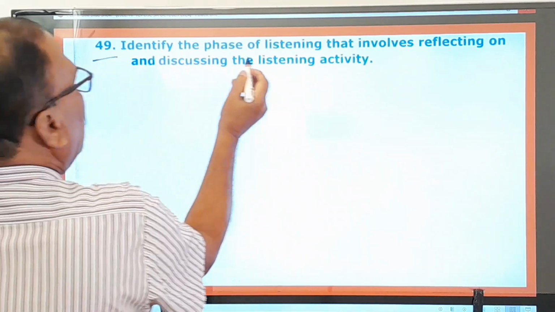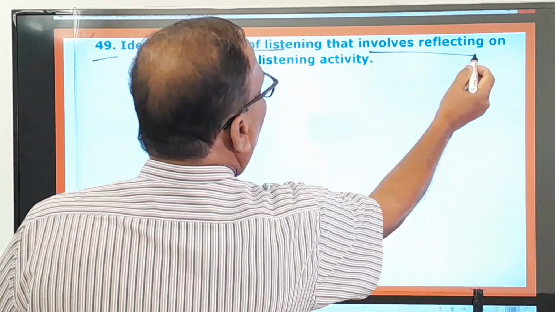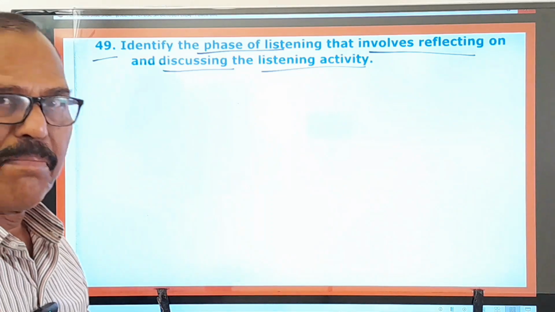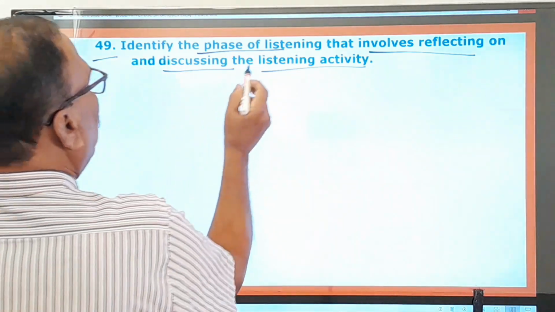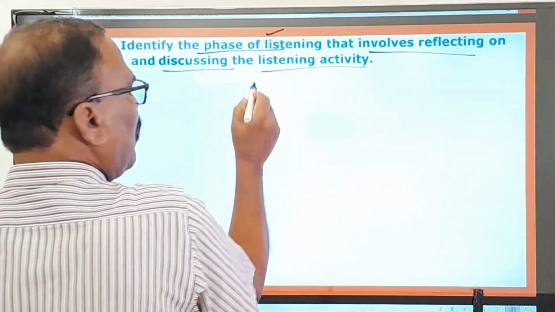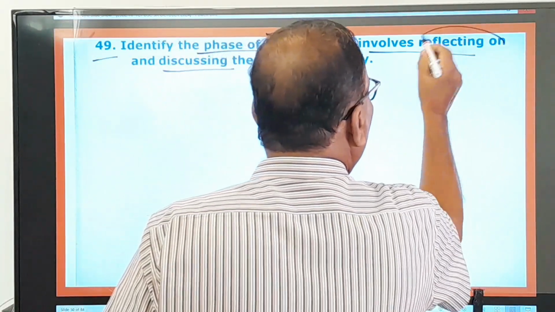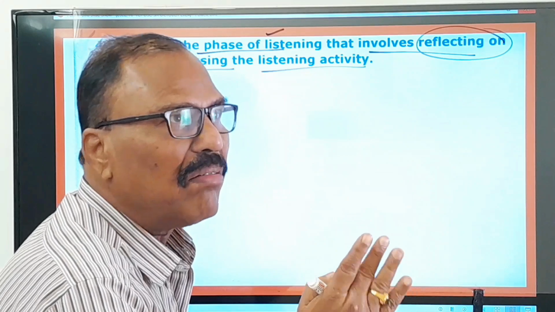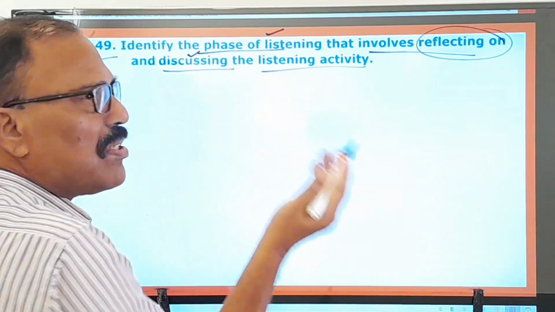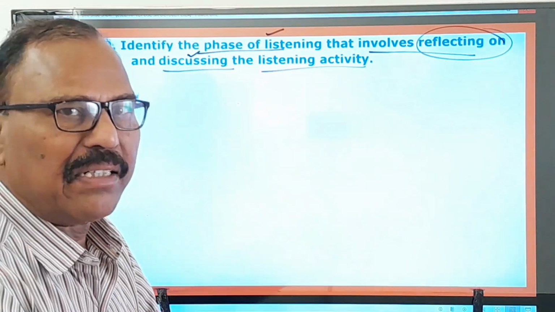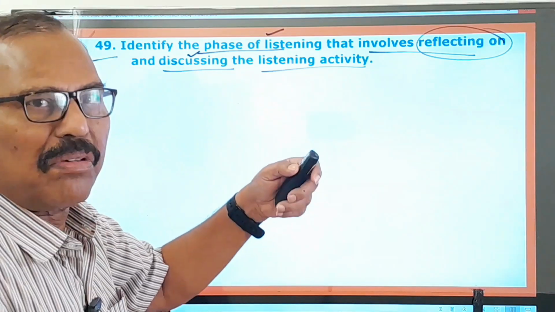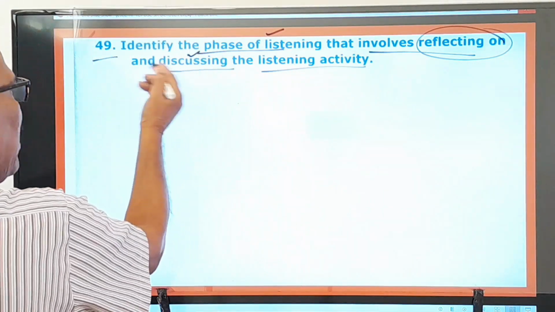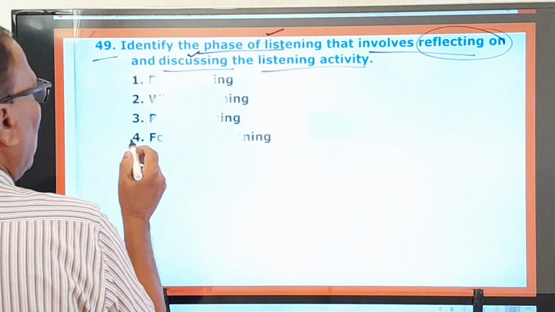49th question. Identify the phase of listening that involves reflecting on and discussing the listening activity. So this is a very simple and easy question. Here he is talking about the listening skill that involves reflecting on. Reflecting on means thinking about or ruminating over. And discussing, you also discuss the matter that was listened to by you, okay, in the listening activity. So identify the phase of listening. What is that?